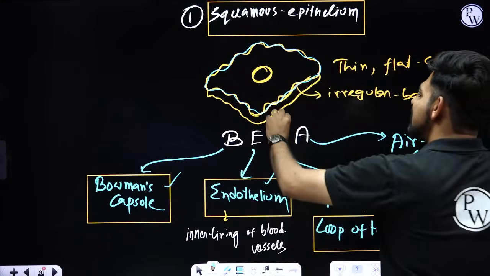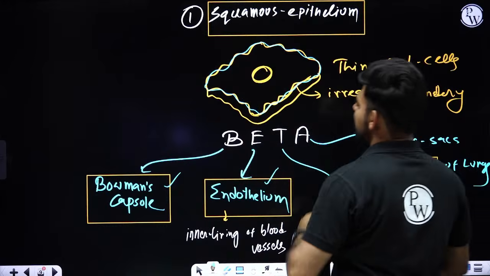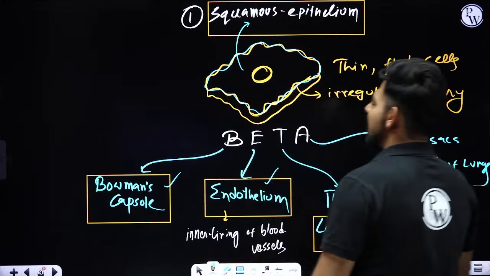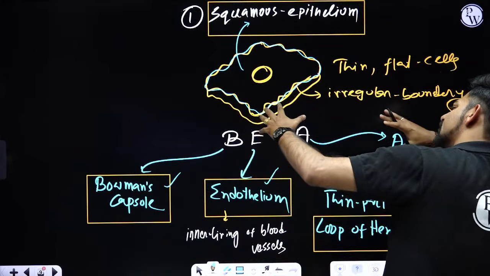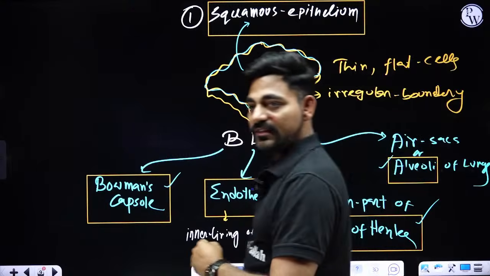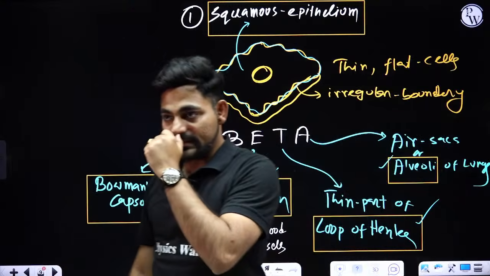These flat and thin shaped cells are named squamous cells, and because this tissue is made up of this kind of cells, we name it squamous epithelium.